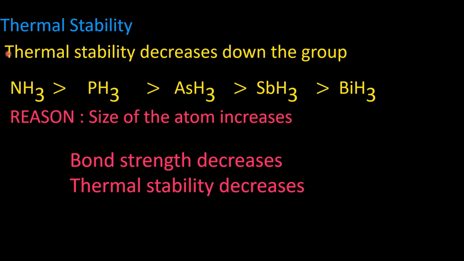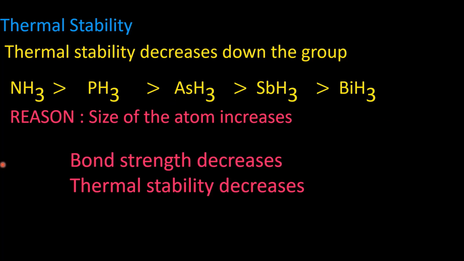Thermal stability of hydrides of group 15th elements. Thermal stability means withstanding of a substance even at high temperature. If the substance is heated to high temperature, the substance does not decompose, that is, it does not form original elements. Thermal stability of hydrides of group 15 elements decreases down the group. The stability of ammonia is more than phosphine, more than arsine, more than stibine, and more than bismuthine.